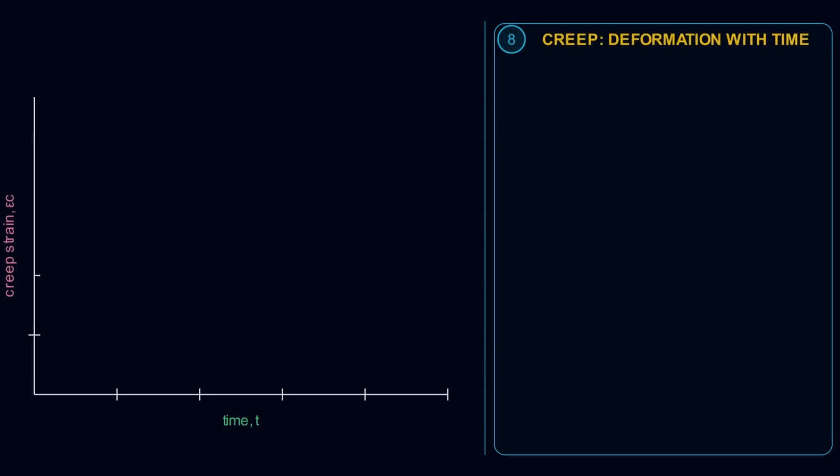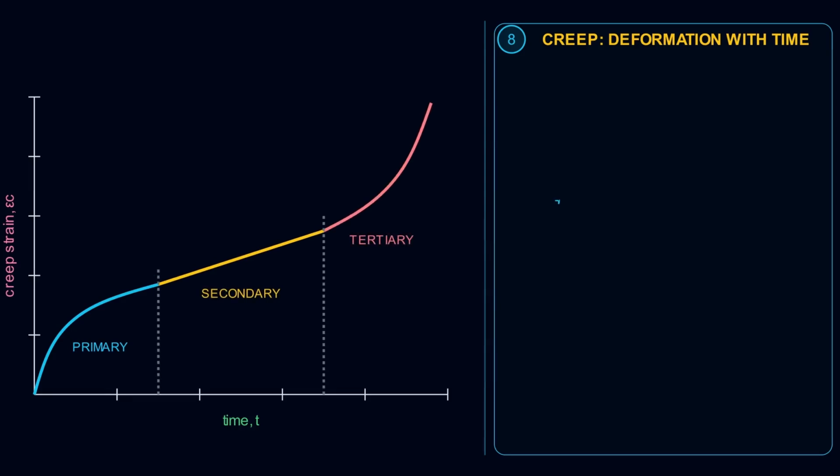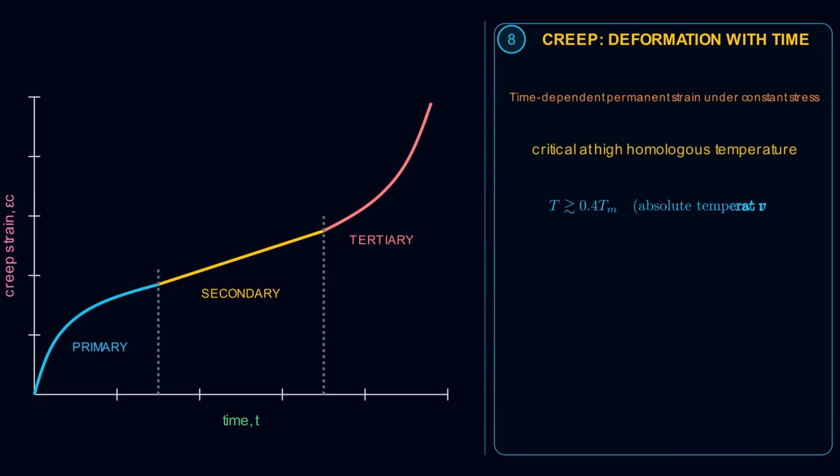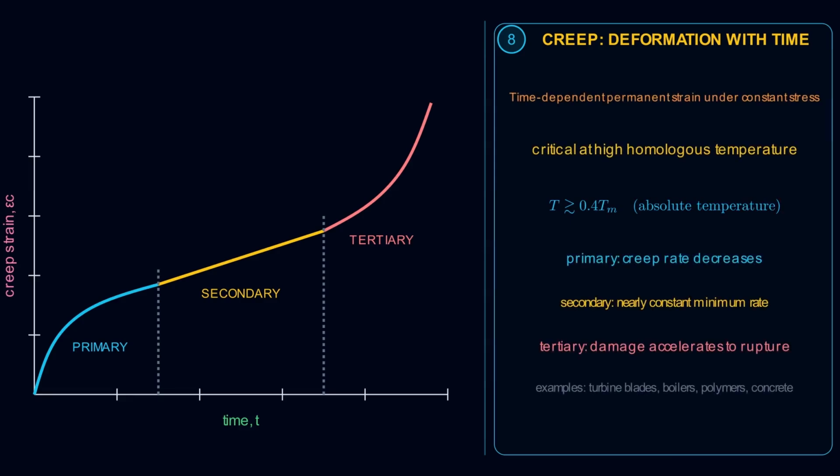Next comes creep. Creep is a time-dependent permanent deformation under sustained load, specifically at higher temperature. Primary creep begins with a decreasing strain rate. Secondary creep has an almost constant minimum rate and often controls the service life. During tertiary creep, internal damage and sectional loss accelerate until rupture. Turbine blades and boilers require careful creep design.